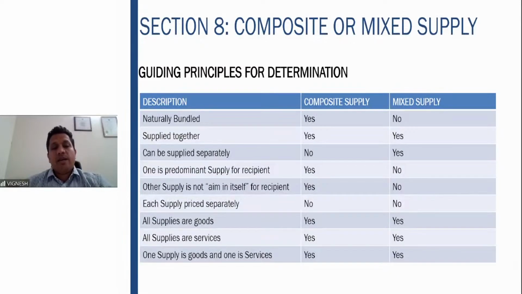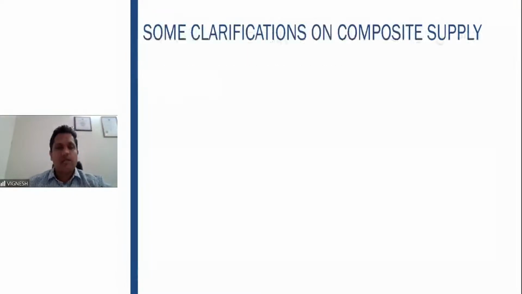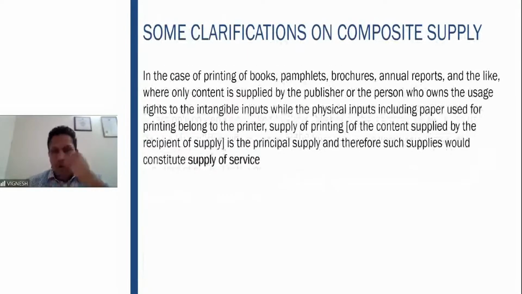Other one is predominant supply for the recipient. It is there in composite supply, not there in mixed supply. Other supply is not an aim in itself for the recipient. That means if a laptop is there, the main is the laptop, not the laptop bag. Each supply priced separately. All these are the guiding principles for determining a composite supply or mixed supply.